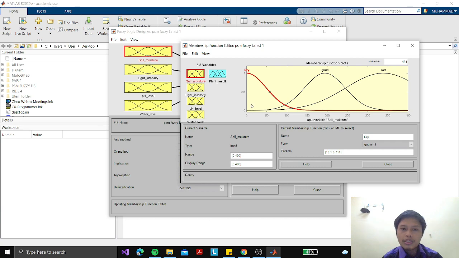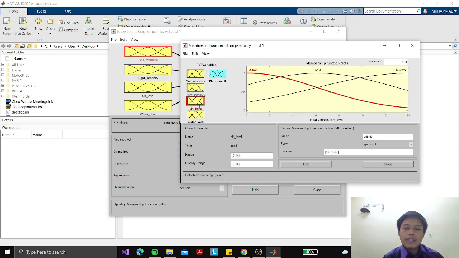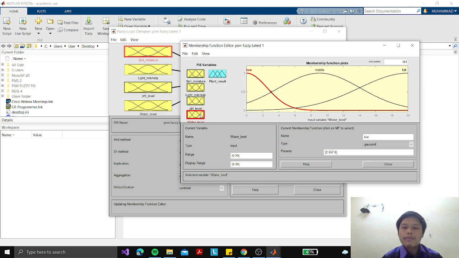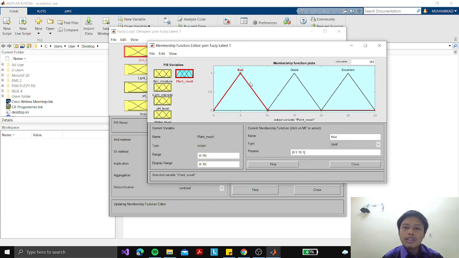As an example, for the soil moisture there are 3 conditions: dry, good and wet. And for the light intensity, we have three conditions, which are dark, low light, and the last one is bright. And next, for the pH level, we also have 3 conditions, which are alkali, acid and neutral. And then for the water level, we have low, middle and full. And then there is a plant result that we can see. So I made 3 conditions, which are bad, good and excellent.